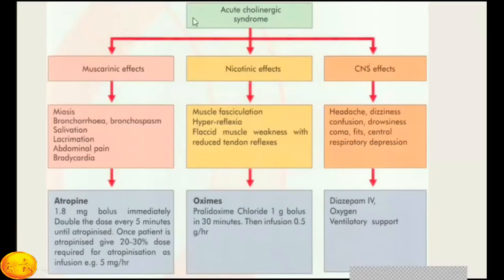So these are the acute cholinergic syndrome where you can reverse the muscarinic effect with atropine, you can reverse the nicotinic effect with pralidoxime, or oximes, and for central nervous system effects and convulsions you need anticonvulsants, diazepam, oxygen, and ventilator support.